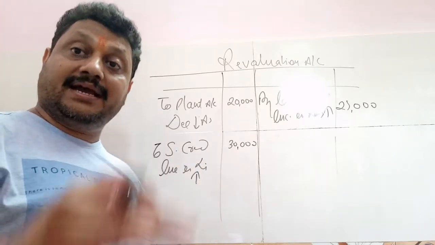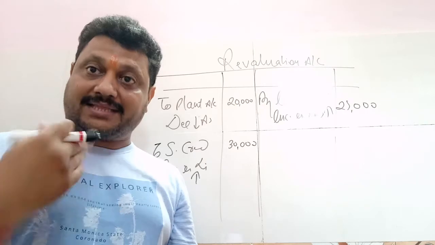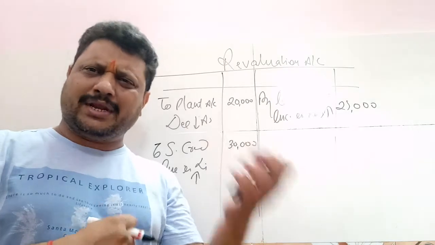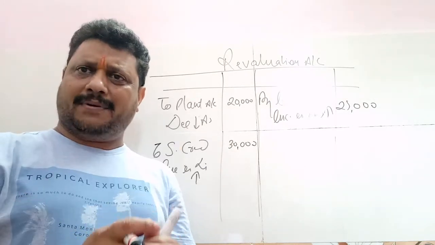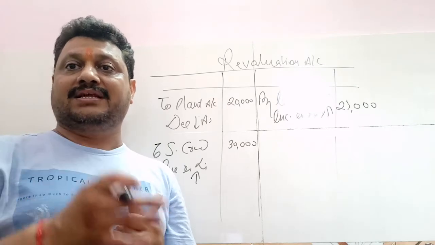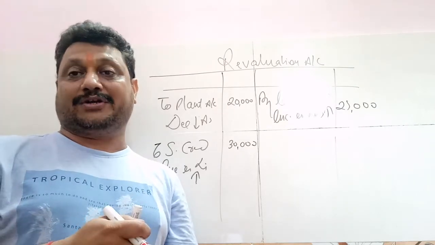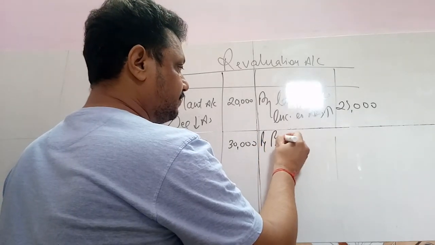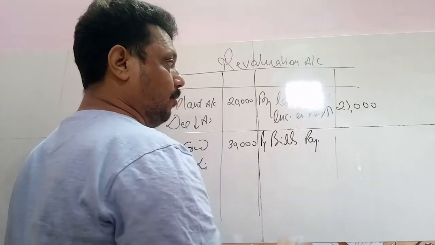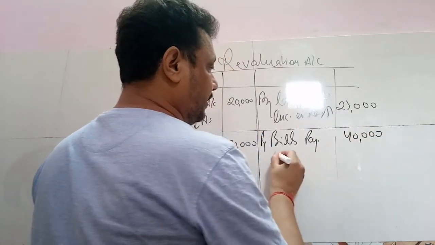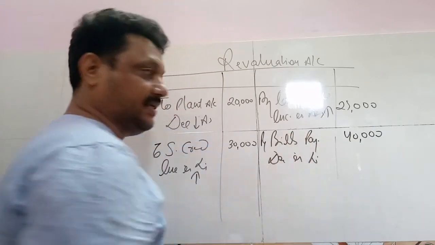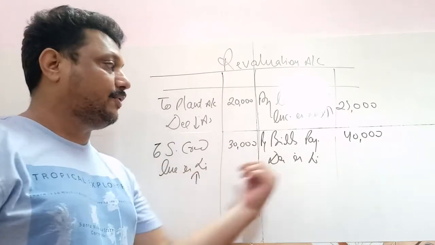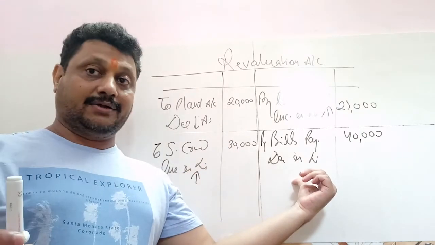Now, if there is any decrease in the value of liability, when you reassess the liabilities, like earlier you take any liability like bills payable. Bills payable earlier was 1 lakh, now it is only 60,000. It means a decrease of 40,000. So you write: By bills payable, 40,000. It means any increase in liability will be on the debit side and any decrease in liability will be on the credit side. Remember it, again I will repeat it.